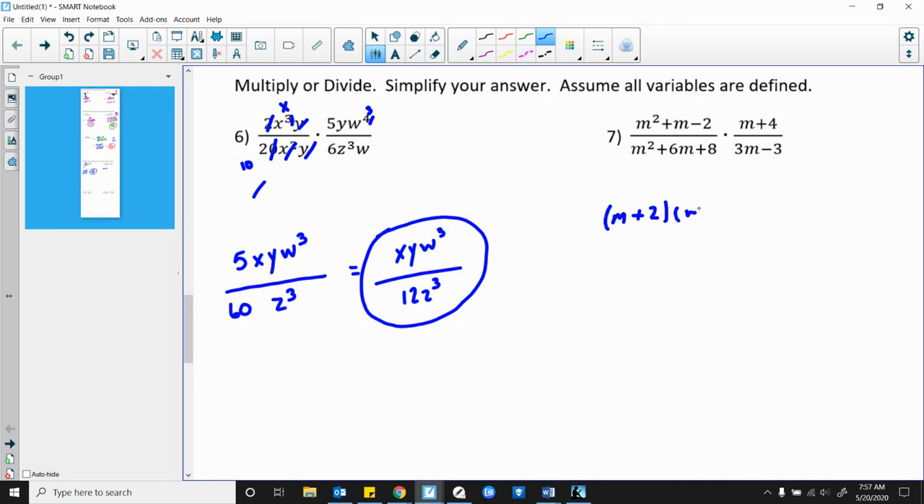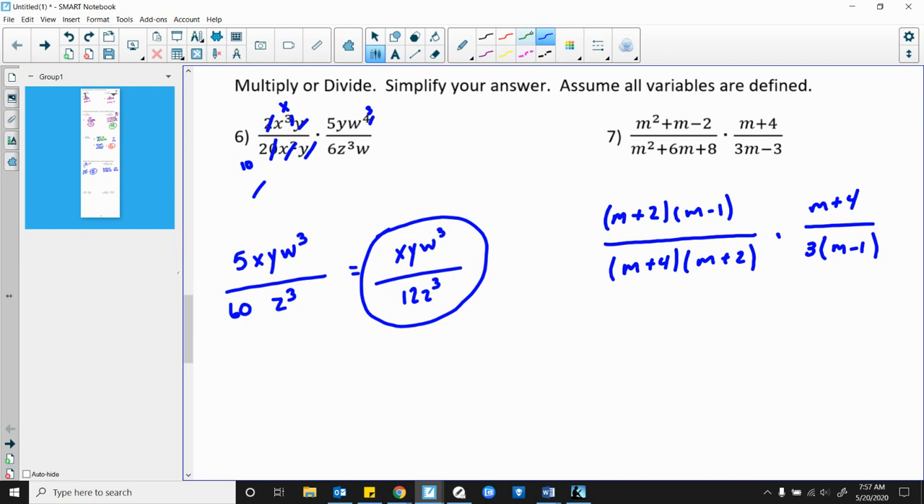m minus 1 over. What multiplies to get me 8 that adds to get me 6? So I'm going to have m plus 4 and m plus 2 times up here. I'm going to have my m plus 4 still. And over here, I'm going to factor out my GCF of 3 and be left with m minus 1.